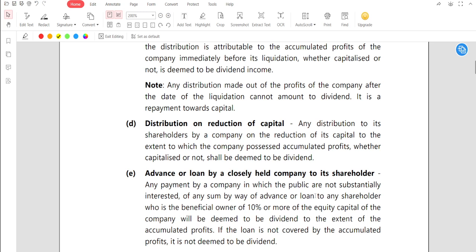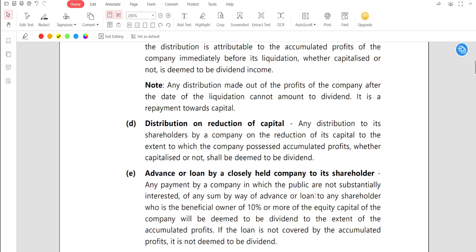It is called deemed dividend. So guys, clear? If you want to reduce your share capital, then you can give some profit out of your accumulated profit to the shareholder. Then it is called deemed dividend.